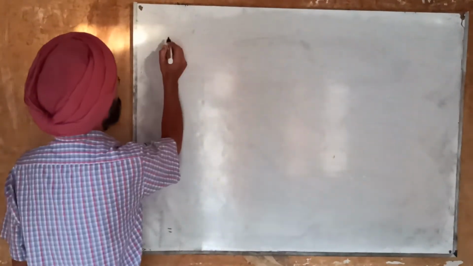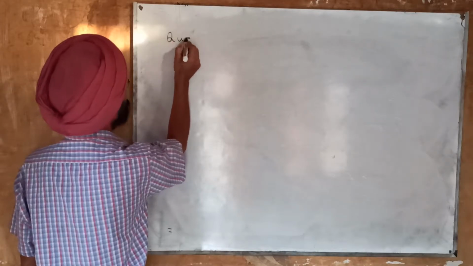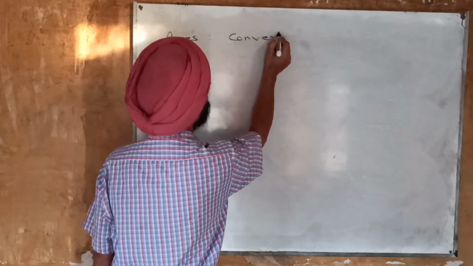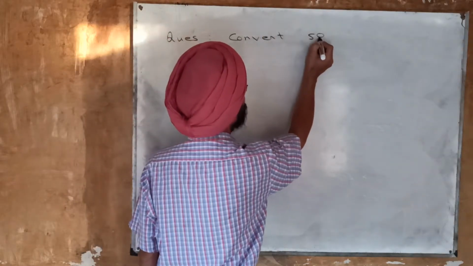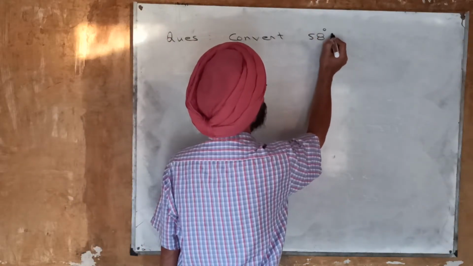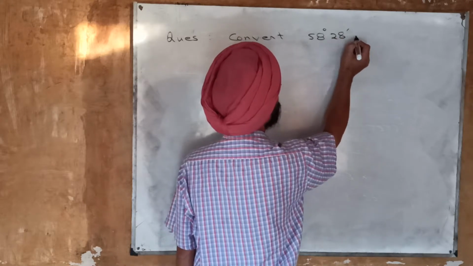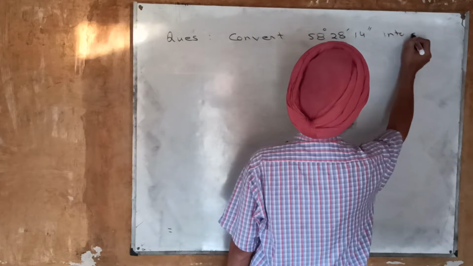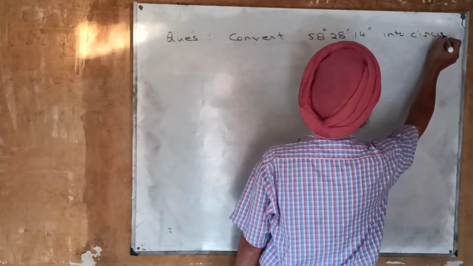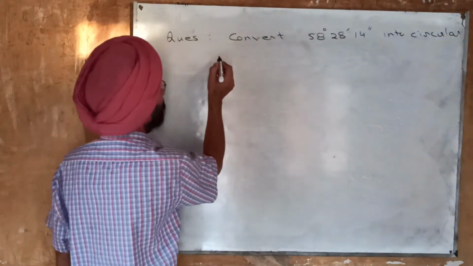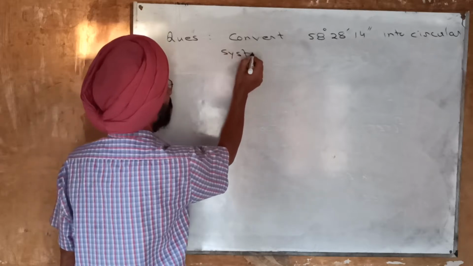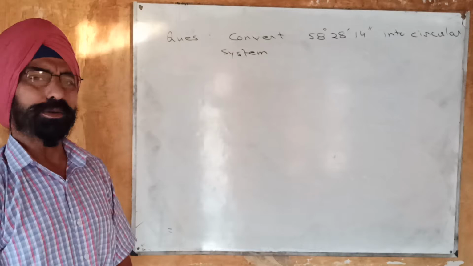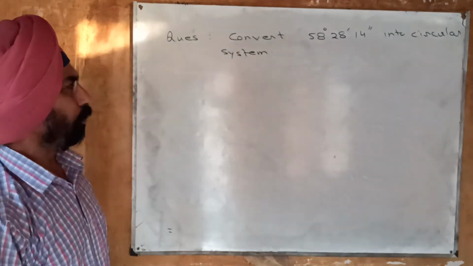For example, one of the questions is convert 58 degree 28 minutes 14 seconds into circular system. So this conversion is now required, and how we will proceed, the manner is almost same.